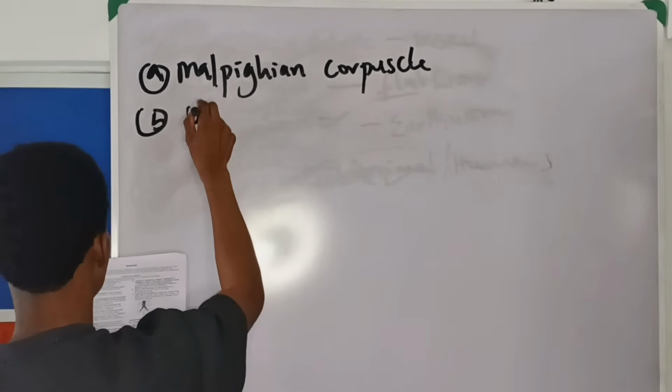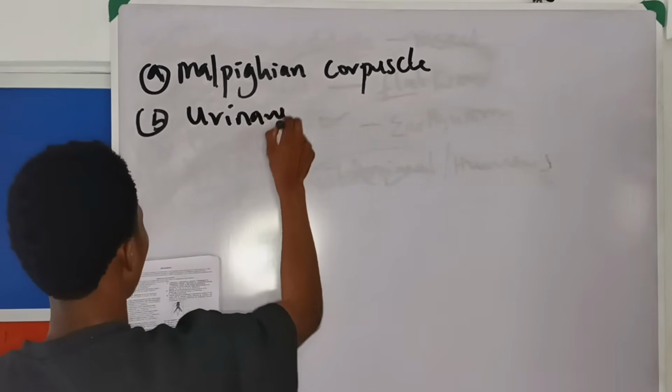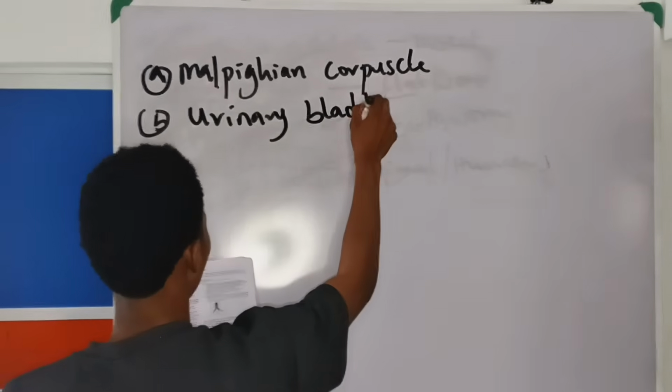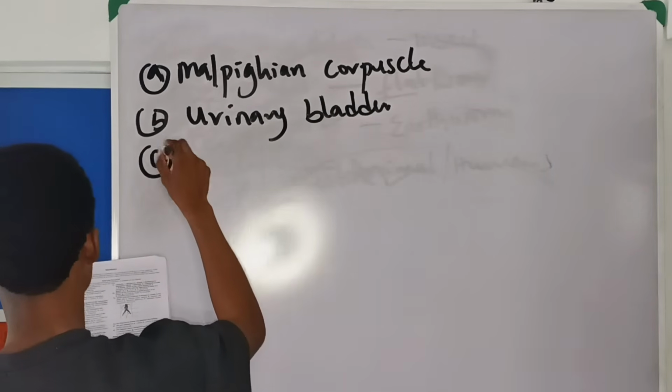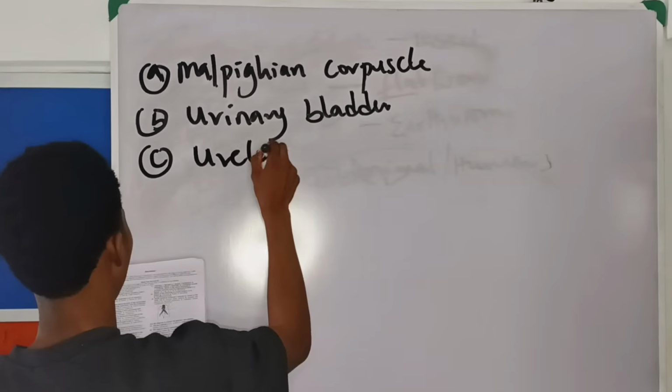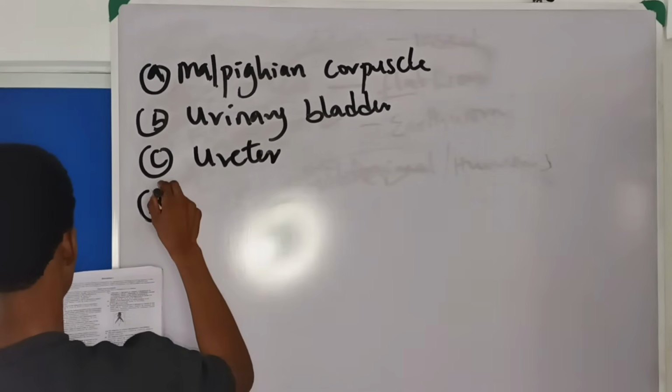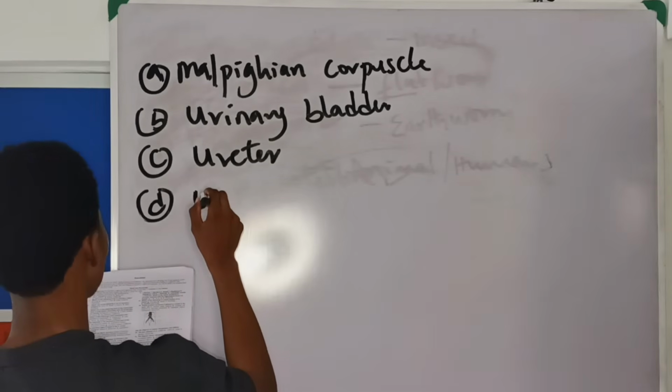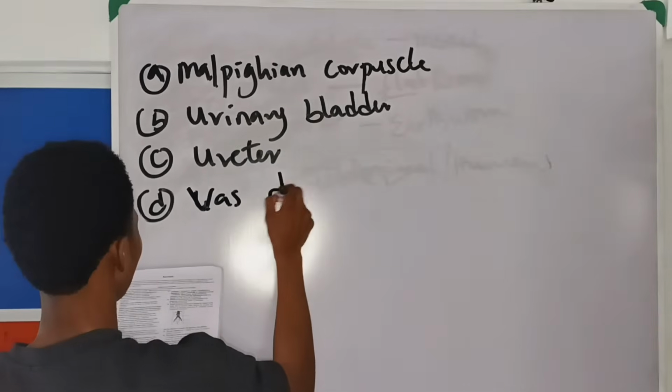B says urinary bladder. C says ureter. D says vas deferens.